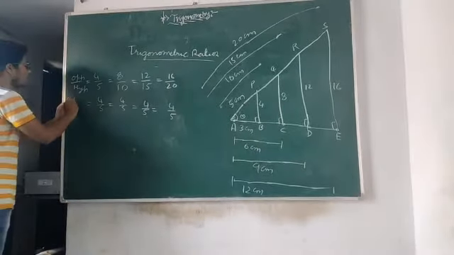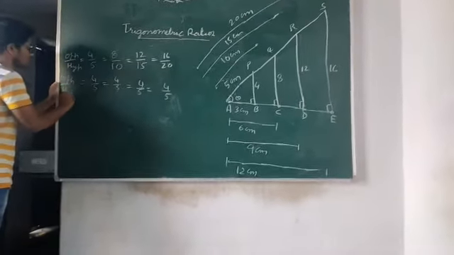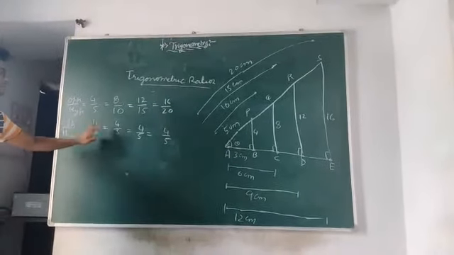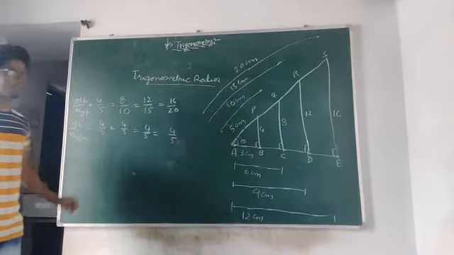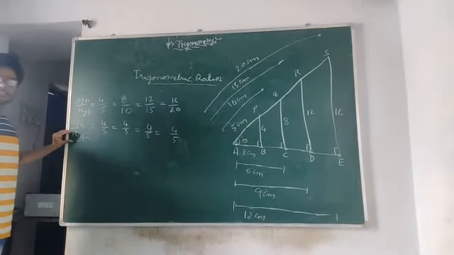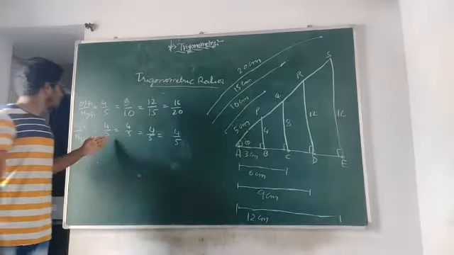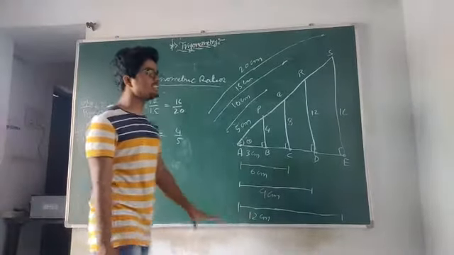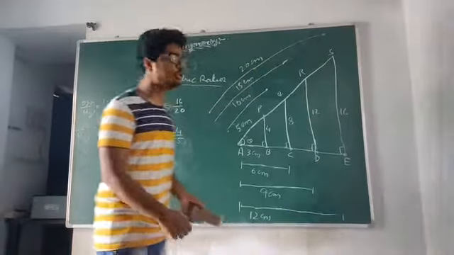On comparing opposite by hypotenuse, in all these triangles we get a constant value, that is 4 by 5, 4 by 5, 4 by 5. So on comparing opposite by hypotenuse, we are getting a value 4 by 5. It is a constant for all these triangles. So from this activity we defined the ratio sine.